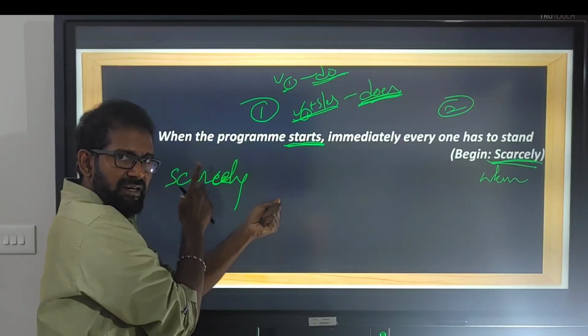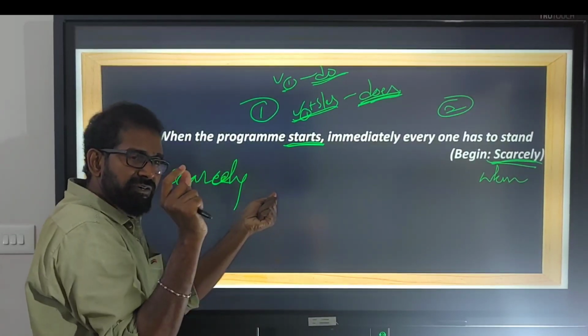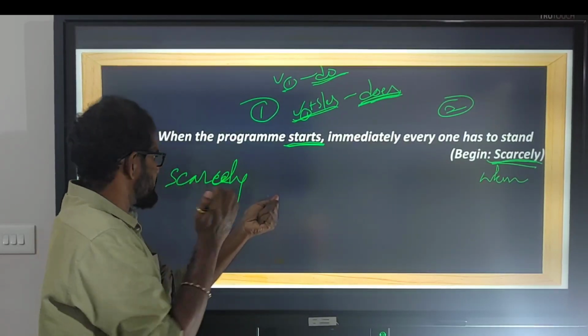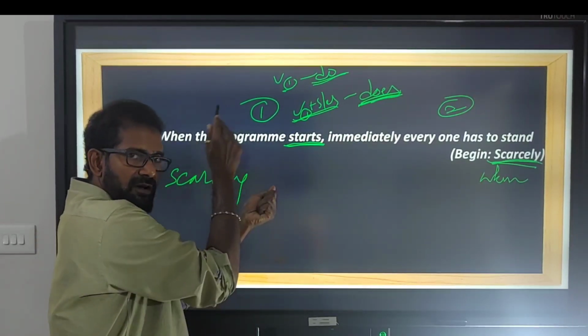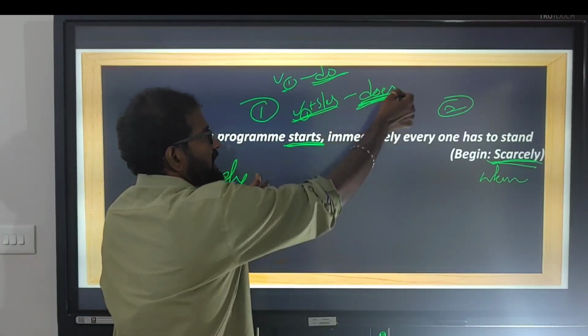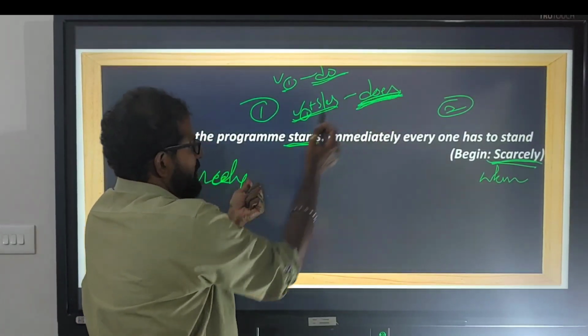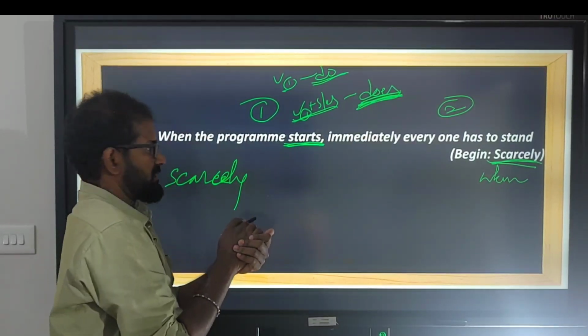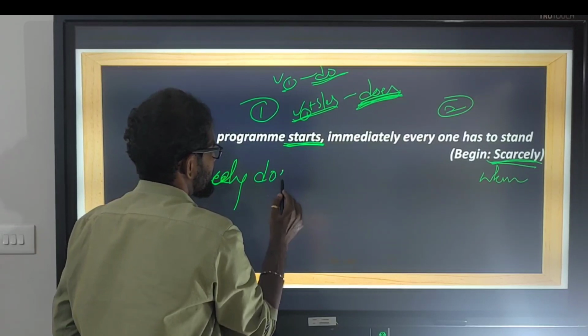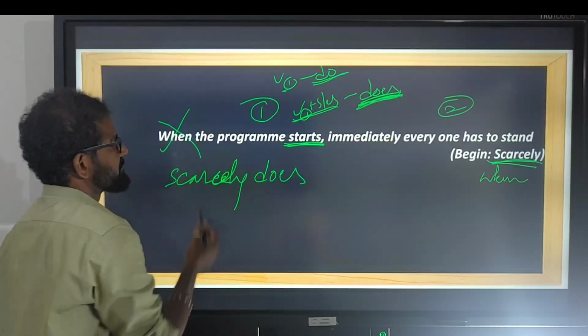So don't forget to use a helping verb after these expressions: hardly, scarcely, barely, no sooner. I am stressing this point because it is very, very important and most of you make mistakes. Scarcely or hardly or no sooner, barely, immediately we need to use a helping verb. Now what is the helping verb we take? Does, because the verb is in V1 plus s or es. So scarcely does. We don't use when here.